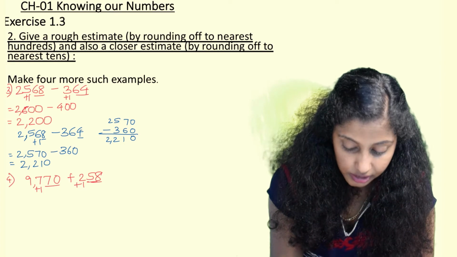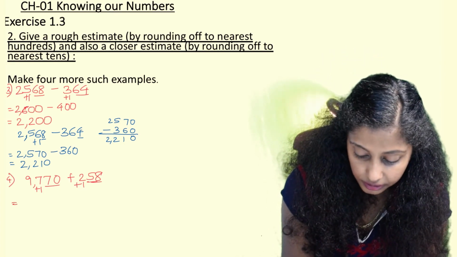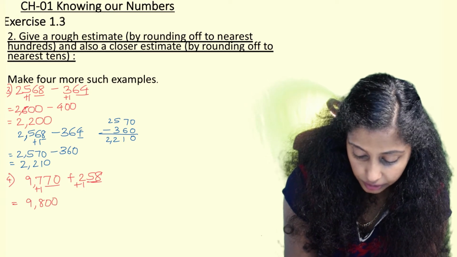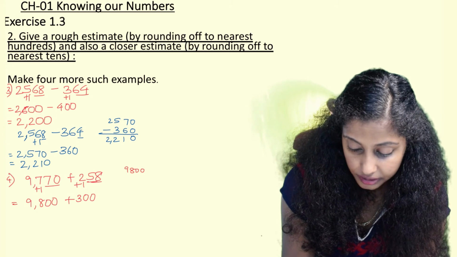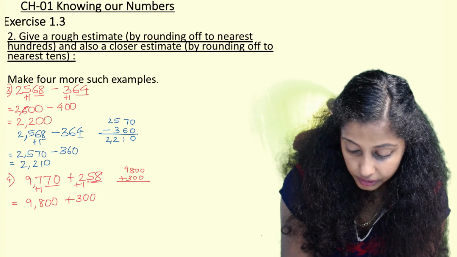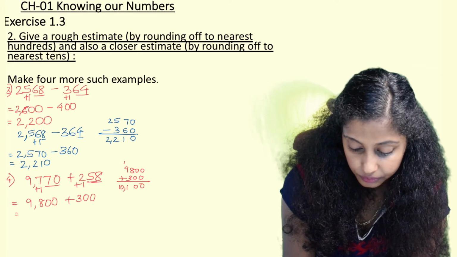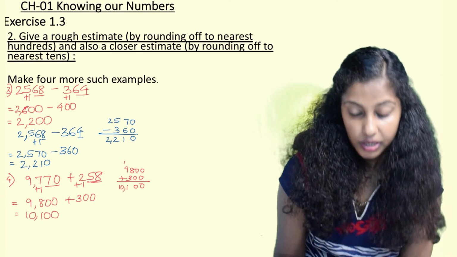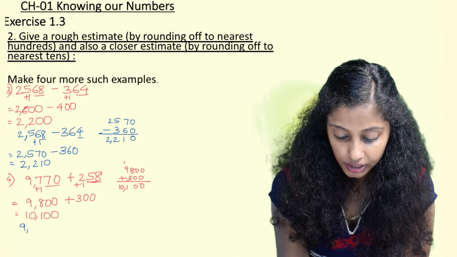Then 58 is in the range of 50 to 99. So 2 hundreds gets rounded off to 3 hundreds. And then we get 9800 plus 300. So when we add this in the rough column, we get 10,100. Now we round off to the nearest tens. We write the question again.